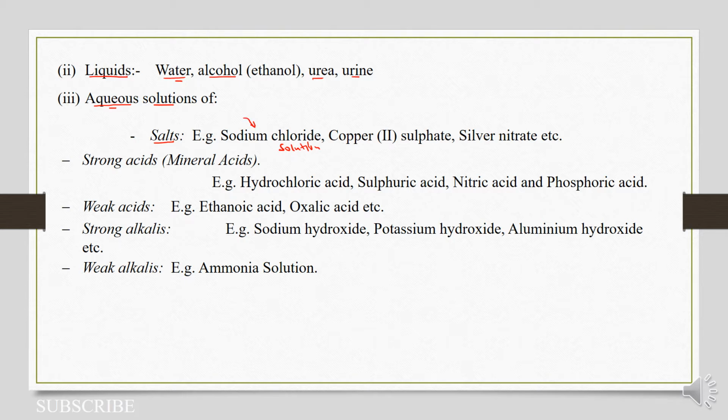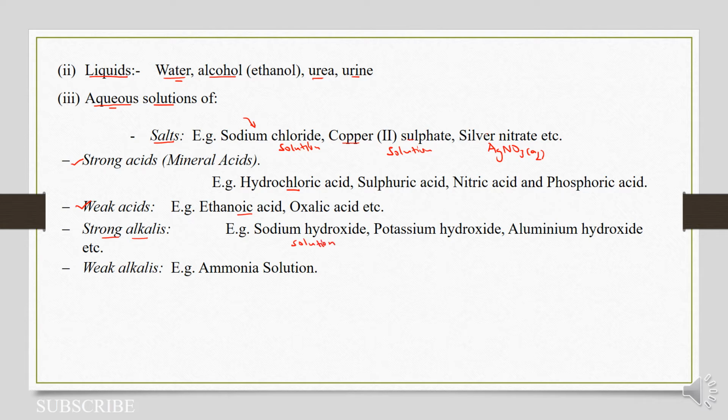So we also have copper(II) sulfate solution. We can also have silver nitrate solution, aqueous. So all these can be tested to see whether electricity can pass through them. Other examples of solutions can be strong acids like hydrochloric acid and so on. We can have weak acids like ethanoic acid. We can also have strong alkalis like sodium hydroxide solution. We are dealing with solutions now.